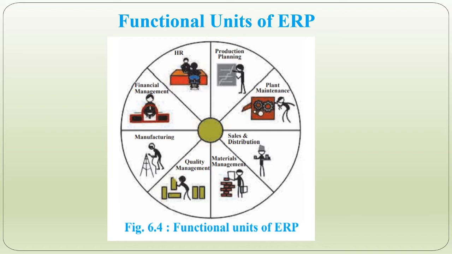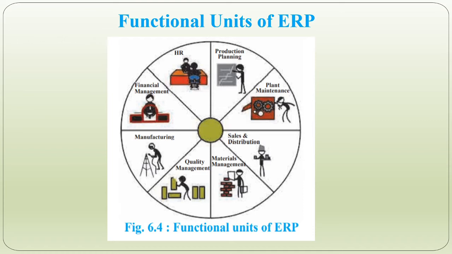The modules which we are going to see are not necessarily implemented in each and every organization, but selected modules can be implemented in a particular organization and used effectively to make the organizational functioning more precise or more correct. So let's understand the modules found in an ERP system.